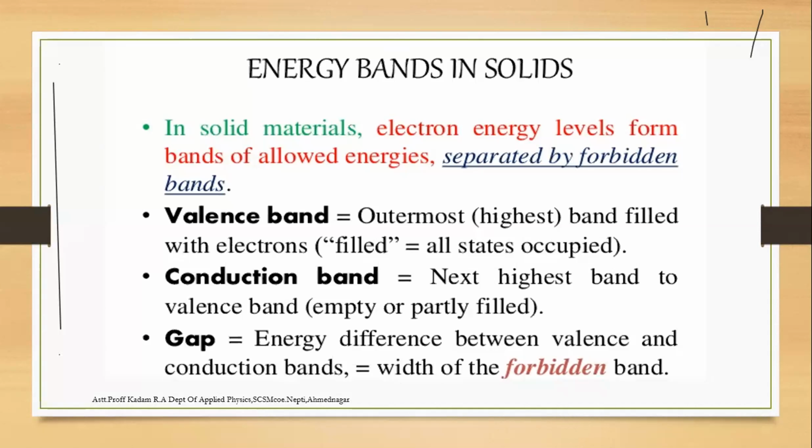Then second is the conduction band. The conduction band is the next higher band above the valence band, which is either empty or partially filled. And what is meant by the gap?